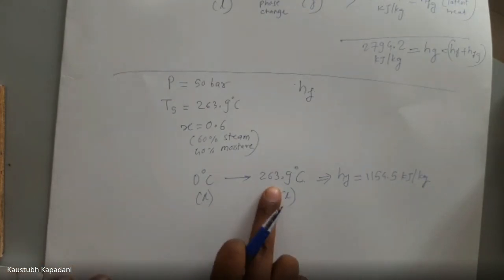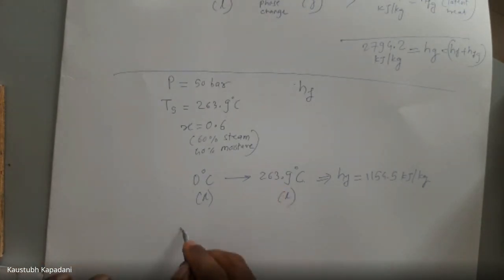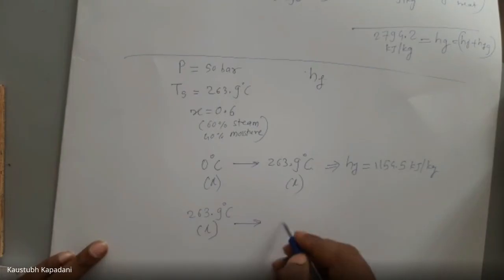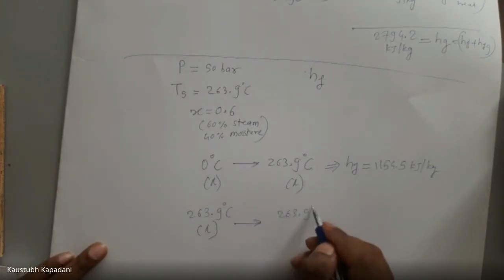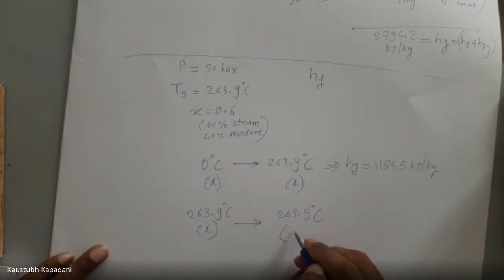After this point, how much Hfg have we provided? At 263.9 degrees Celsius, liquid to 263.9 degrees Celsius, here we do not have fully gas. Here we have 0.6 steam and 0.4 moisture.